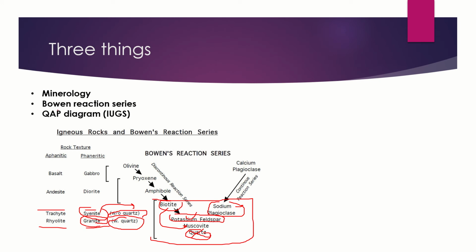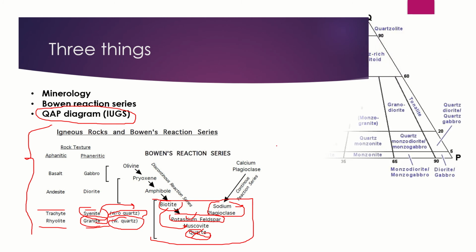Now let us go to the QAP diagram. I hope if you are in graduation, if you have read mineralogy, then you know this Bowen's reaction series. And if you have already read petrology in your semester, then you must know this IUGS classification.